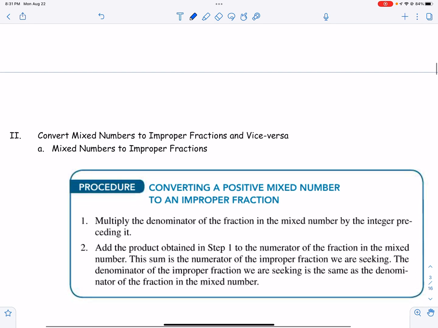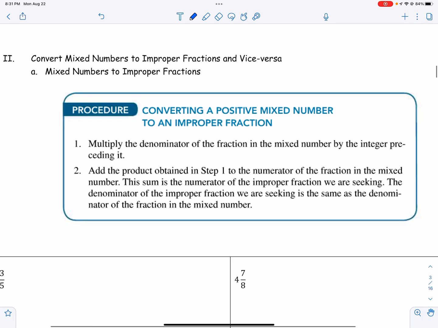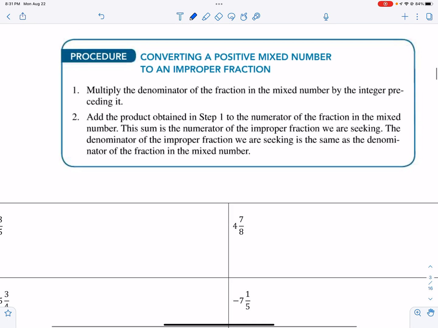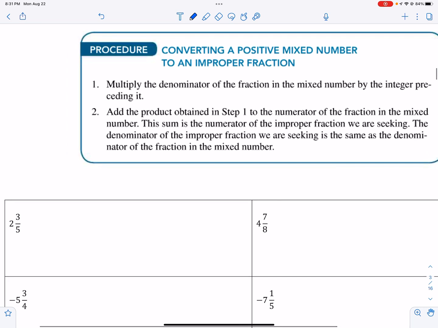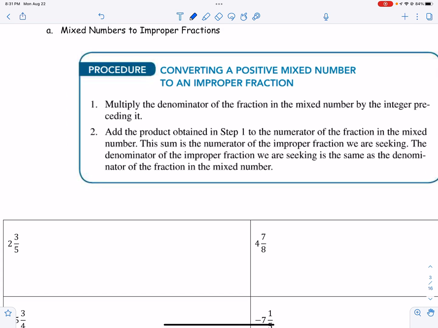So next, we are converting a positive mixed number into an improper fraction. And then we're going to talk about how we do that with a negative. I always write this little example here: when we have a mixed number, we have a whole number, a numerator, and a denominator.